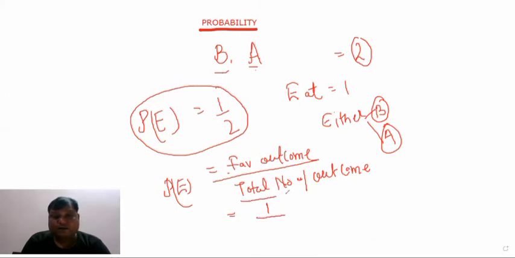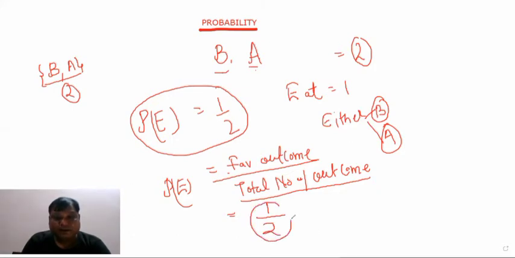And now the total number of outcomes. We can eat banana and we can eat apple, any of them. That means the total number of outcomes is 2. So this is the total number of outcomes. So this is the probability of eating banana.